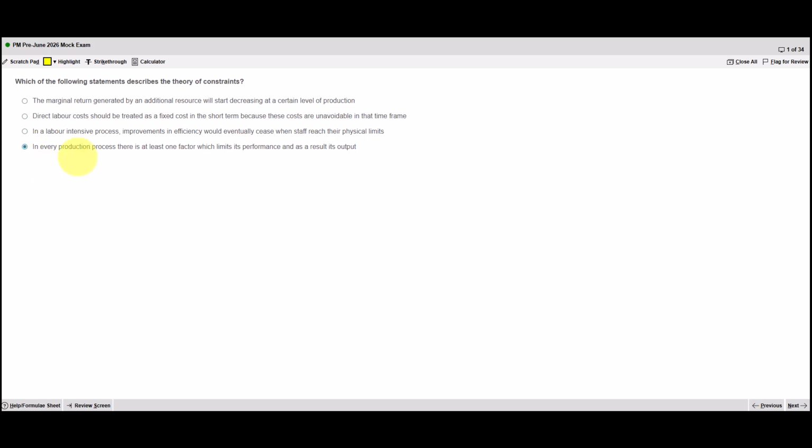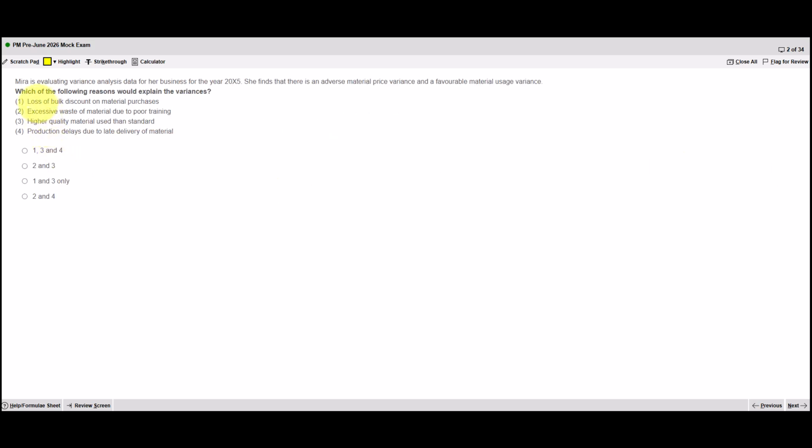So by elimination, we know it's the bottom one. In every production process, there's at least one factor which limits its performance and as a result, its output. That's one of the core ideas behind the theory of constraints, that every system has at least one bottleneck or one constraint. So that's the correct answer.